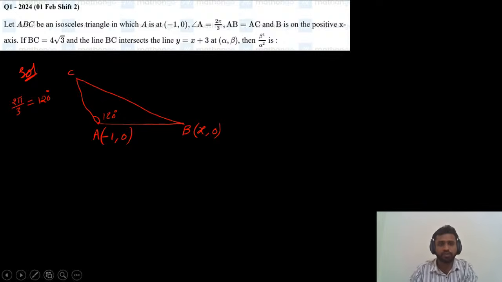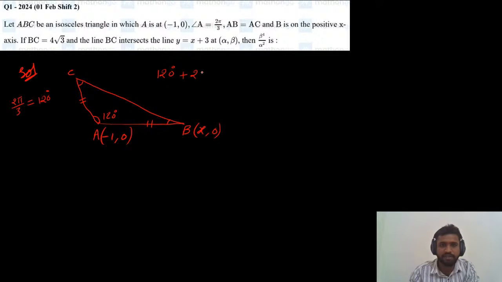So if this is 120 and AB equals AC, they have given AB equals AC. Now what about these two angles? Angles opposite to equal sides are equal. So one angle is 120 and these two angles are equal.